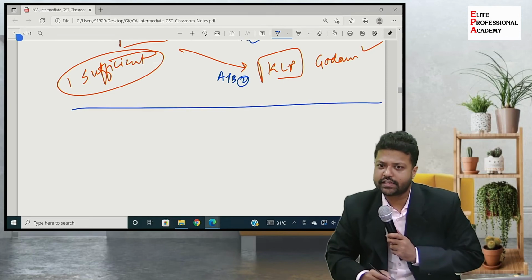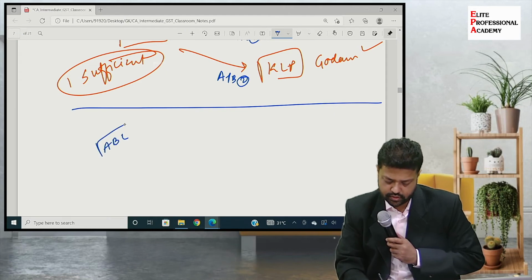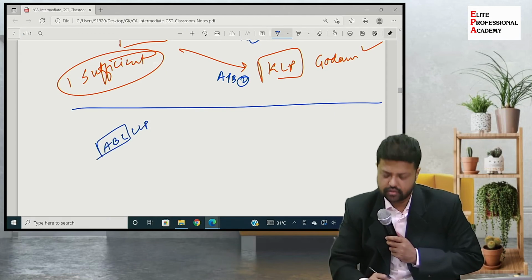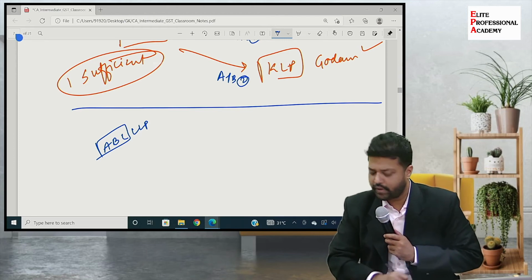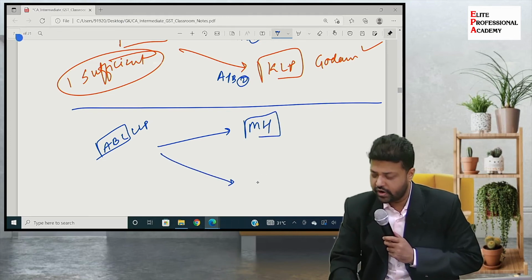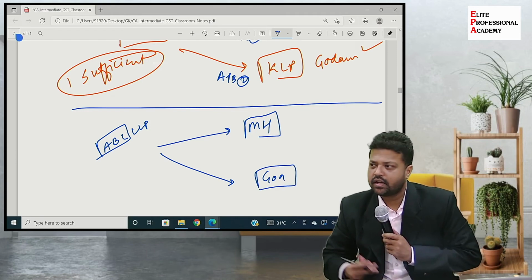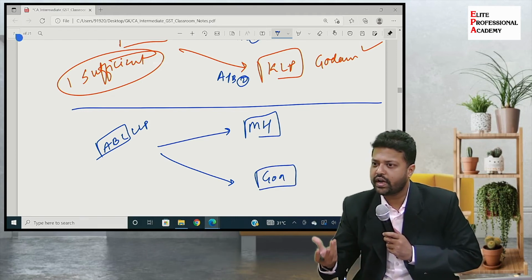Let's discuss that situation as well. There is one ABC LLP. Now I'm taking a different example. LLP having one business in Maharashtra and having one liquor shop at Goa, wherein they are selling alcoholic liquor for human consumption.